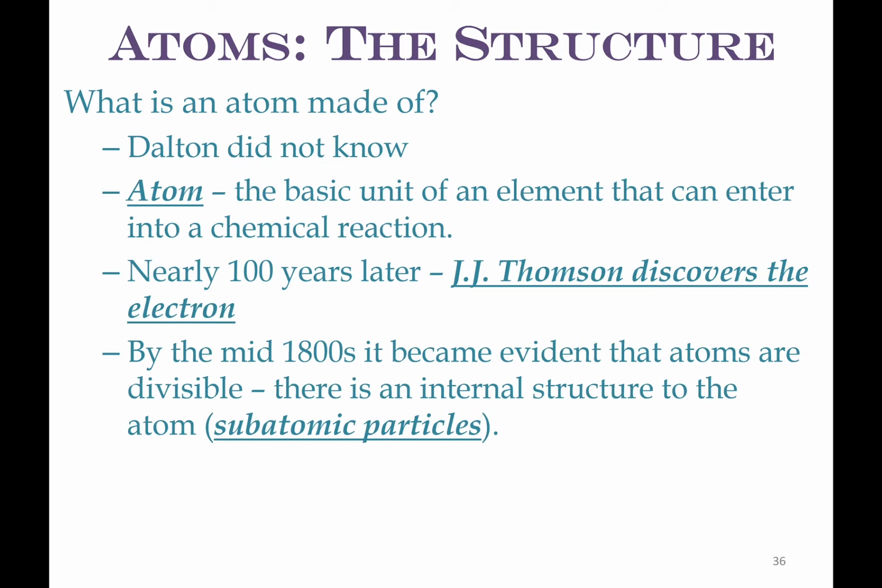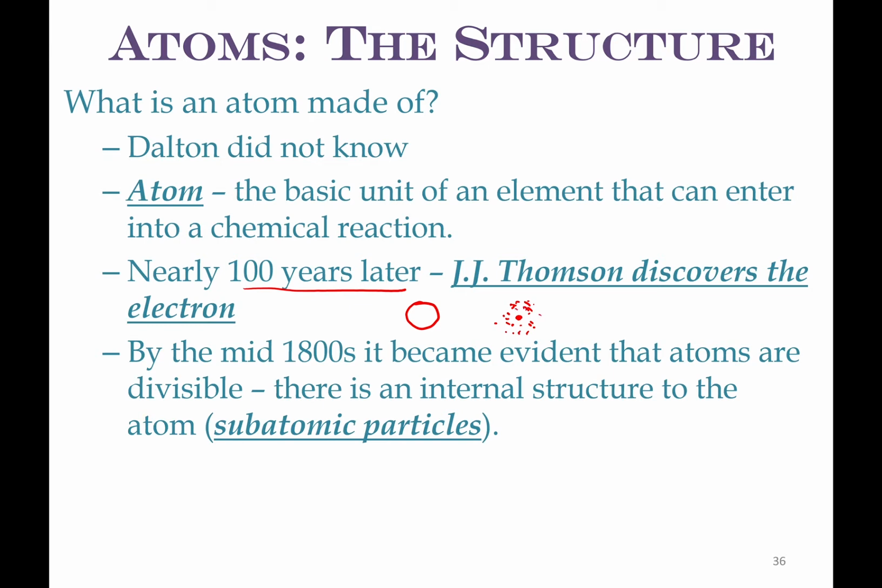Nearly 100 years later, another scientist, J.J. Thomson, discovered the electron. This, 100 years later, was when we found out that part of Dalton's theory was wrong, that atoms are not tiny, indivisible spheres, but yet they are little parts that have other smaller parts. They're made out of smaller particles that we're going to talk about.